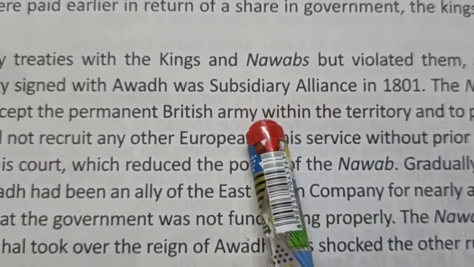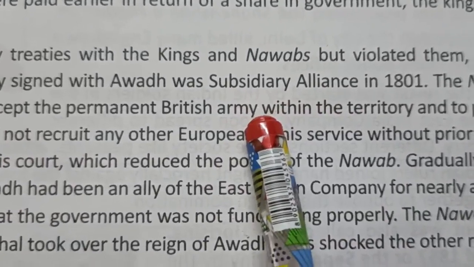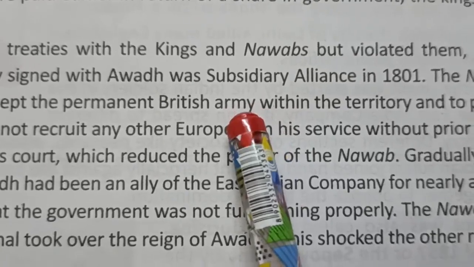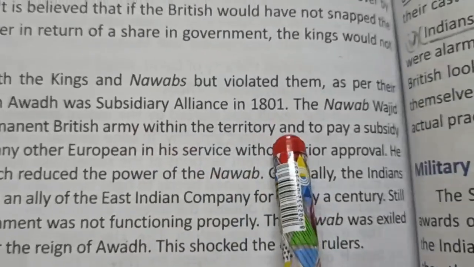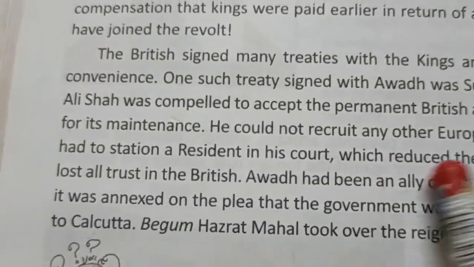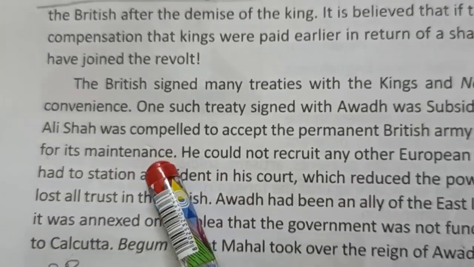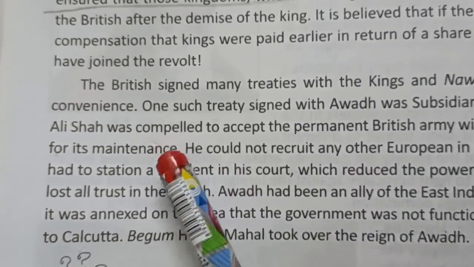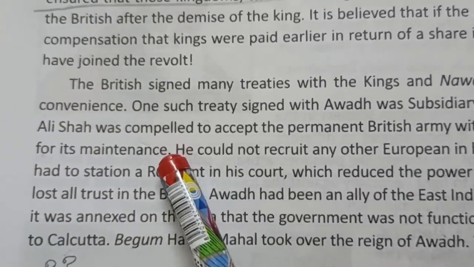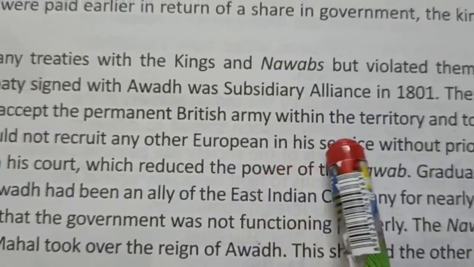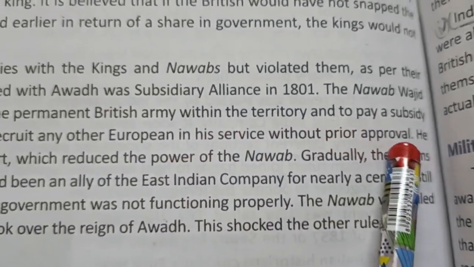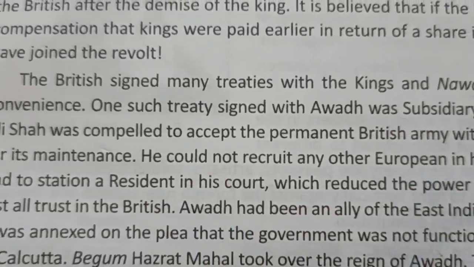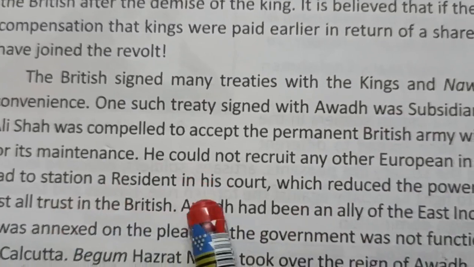Means Indian rulers, in this policy, had to keep a British resident for military protection within their territory and to pay a subsidy for its maintenance. Subsidy means they had to pay some amounts for its maintenance. He could not recruit any other European in his service without prior approval. Nawab Wajid Ali Shah had to station a resident.